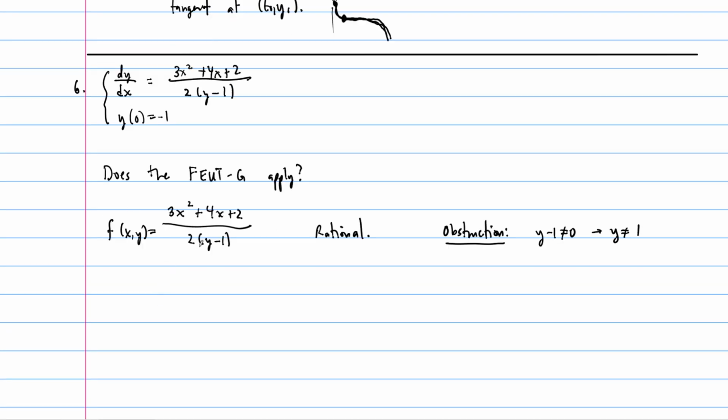The other thing that we need to check, though, is the partial derivative. It's called df by dy. So to do this, what we do is we take the derivative with respect to y of this entire function.